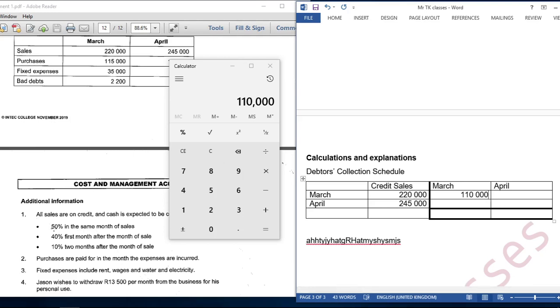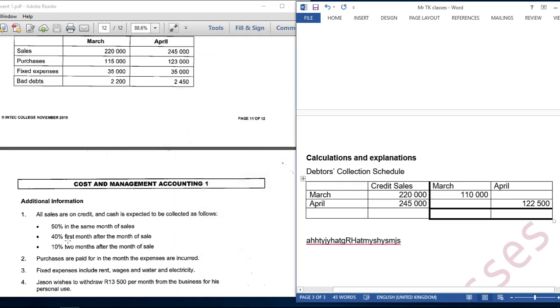Using the same instruction of 50%, let us look at April. In April we are going to sell for 245,000, which means that 50% is going to be received in April, in the same month of sales, which is 122,500. So if we sell in April, we are going to receive 50% in April. Then let us go to the next instruction, which says 40% first month after the month of sale.